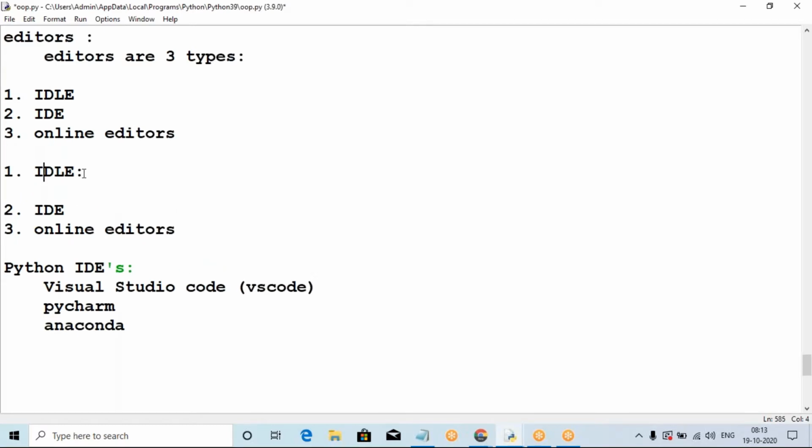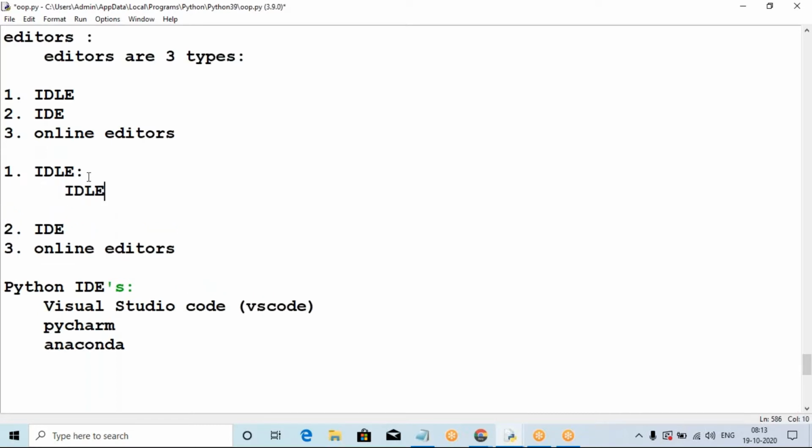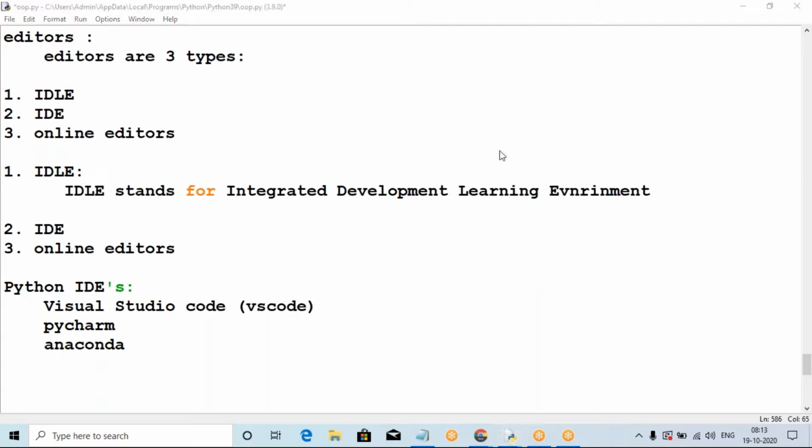IDLE stands for Integrated Development Learning Environment. It is simple and used only for the learners, only for starting. Integrated, Development, Learning, Environment. It's only for the learners and this is only for starting. IDLE stands for Integrated Development Learning Environment.